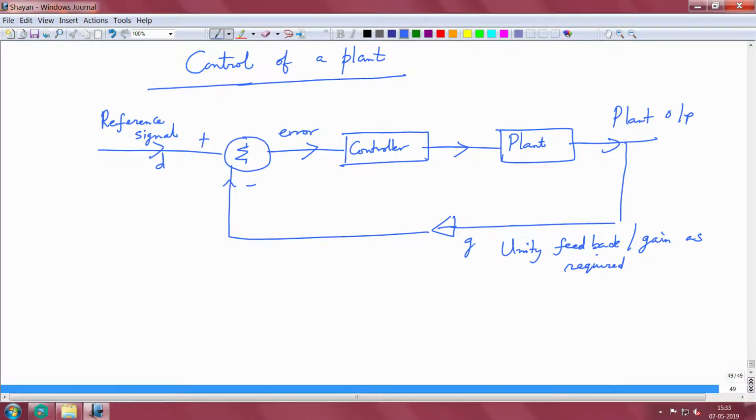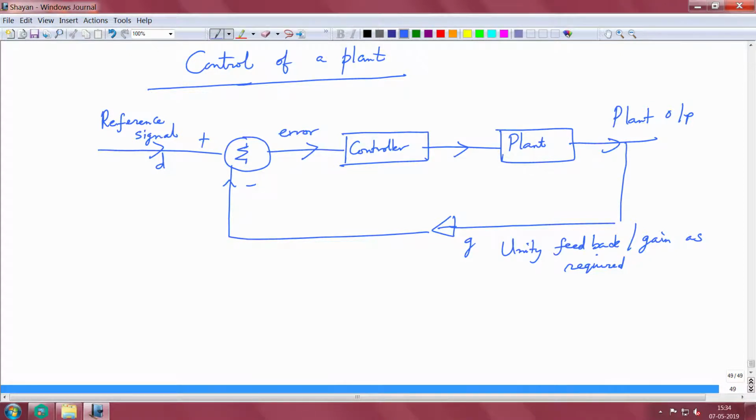Now, let us imagine that we want to regulate a plant. That means it is taking certain inputs from a controller, and this controller is controlled by the error signal. There is a reference signal that I want, and because of the inherent properties of the plant and the controller, we have another signal which is not exactly the reference signal, but we want to control the plant in a way that it has to be regulated.